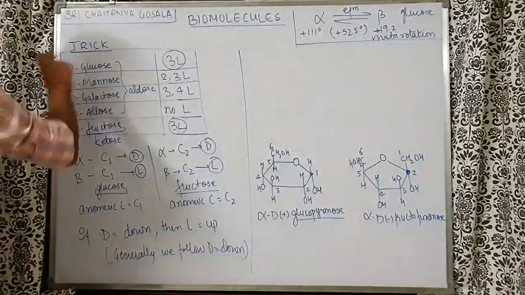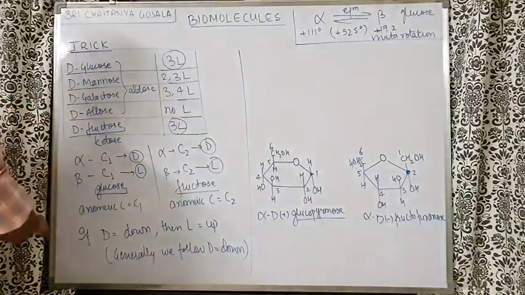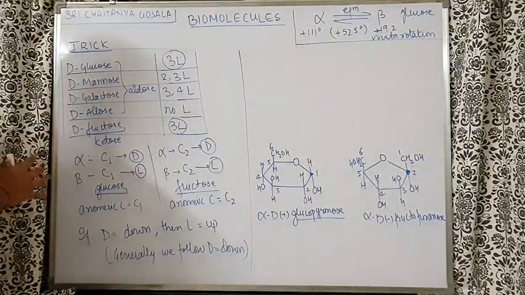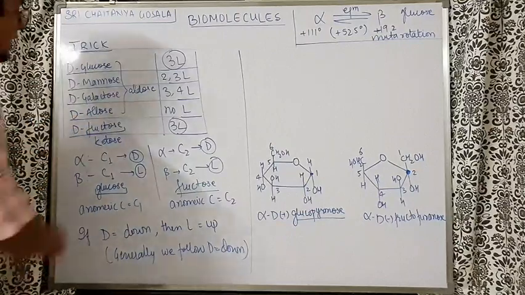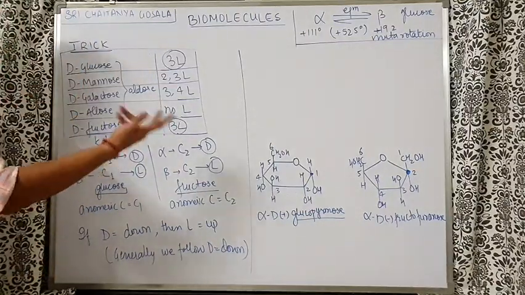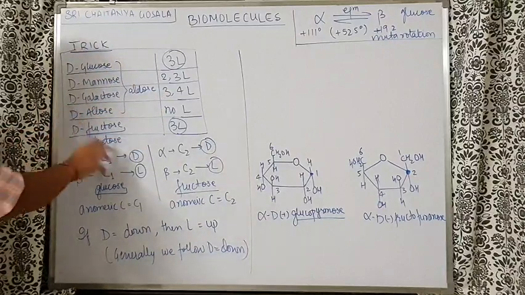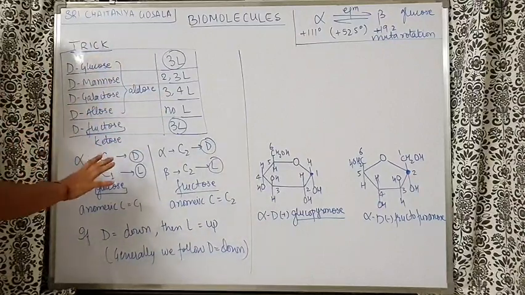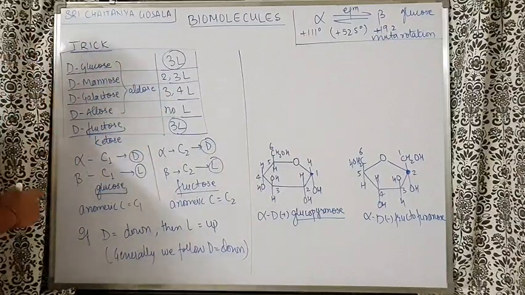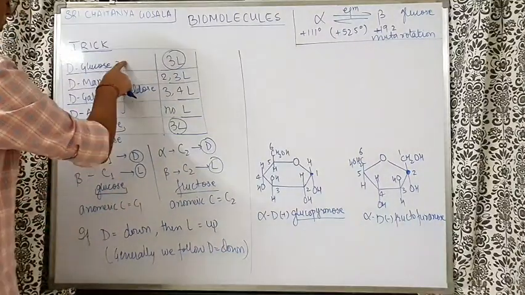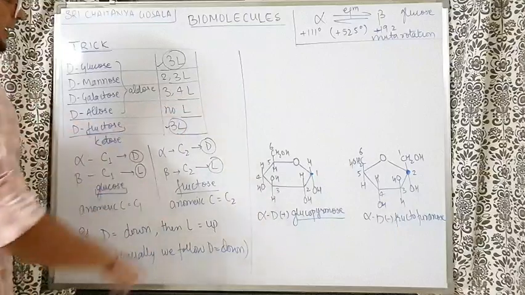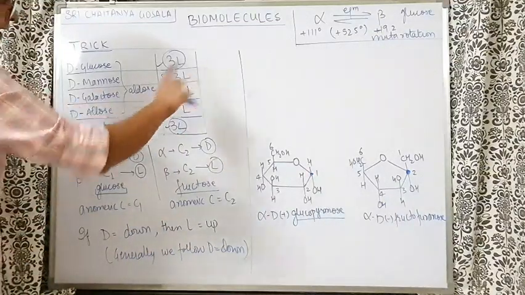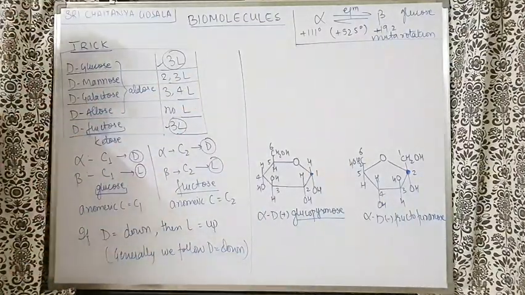So look, D glucose, D mannose, D galactose, D allose and D fructose I have written. Allose is not in the NCERT, I just felt like writing, you will love it maybe, that's why I have written here. Now, all of them are aldose except fructose. I told you in the beginning also that fructose is the only ketose. Only functional group ketone is there in fructose. Understand what to remember. Just remember for glucose, fructose 3L, 3L. For mannose 2,3L, 2,3L. For galactose 3,4L and for allose no L.